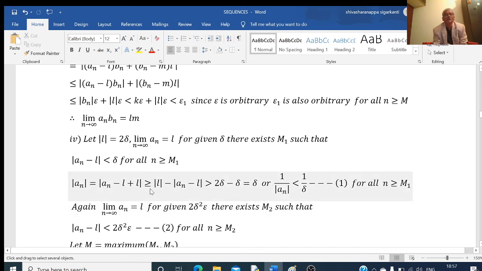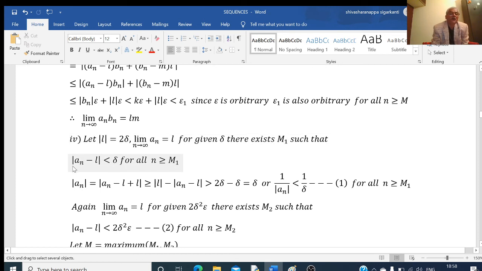So that is greater than or equal to mod L minus mod of an minus L. This is greater than mod L, which I have taken equal to 2 into delta. And what about an minus L? Mod of an minus L is less than delta.